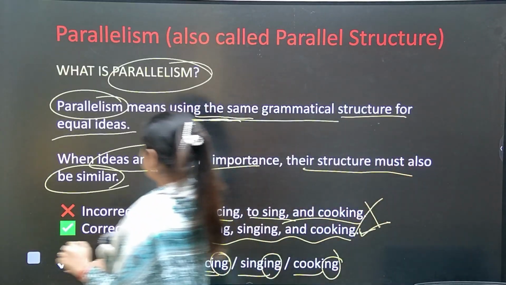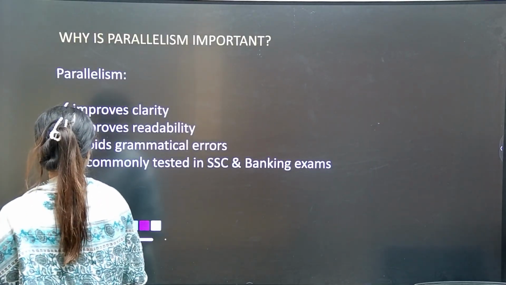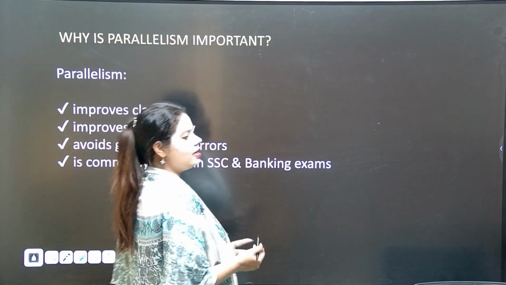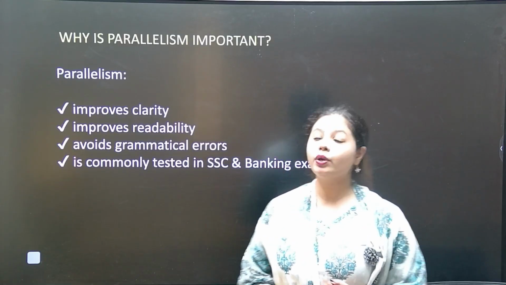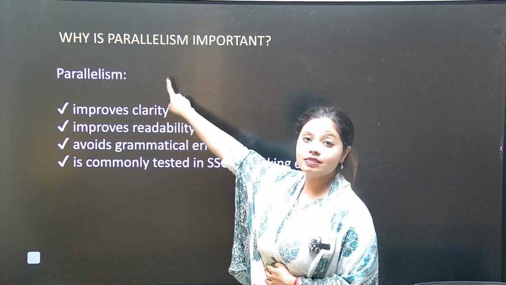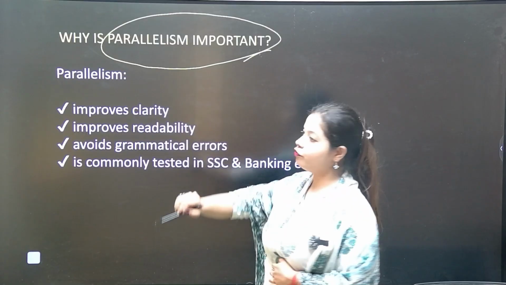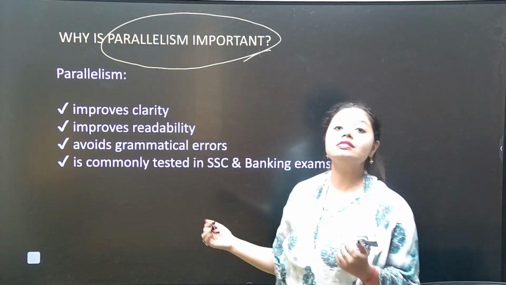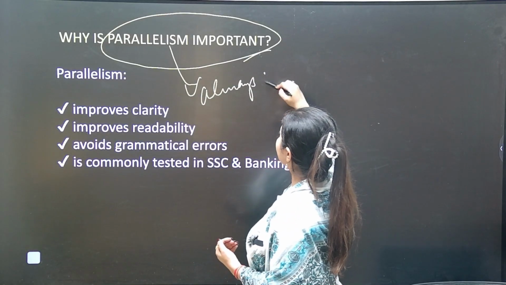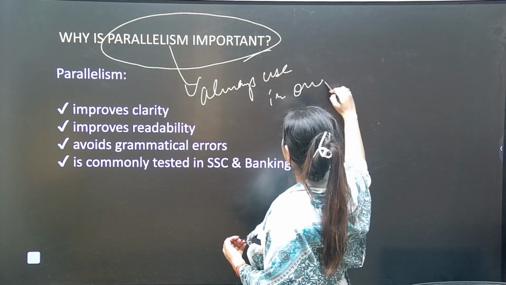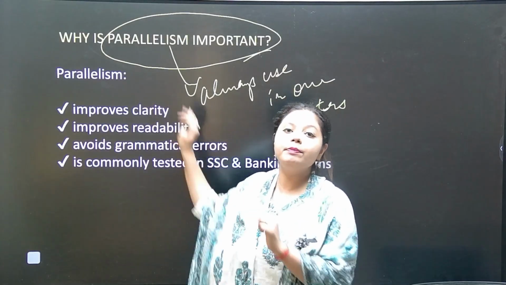Okay, now let's understand through the next slide. Okay, why is this parallelism topic important? Of course, we have seen that in English, we did not find such words. Yes or no? For example, correlative conjunctions, also inversion, for example, this parallelism word itself. Yes, but why do we need such words to study in English? Yes, some of you might think that what is this parallelism? Yes, what is this new terminology? But see, this terminology we always use in our chapters in English. Any chapter, any topic. Okay, but we do not technically dive deep into such topics.